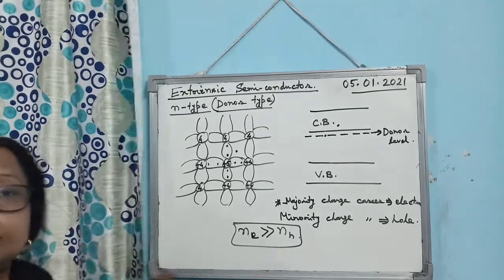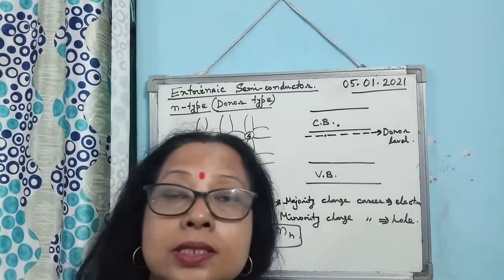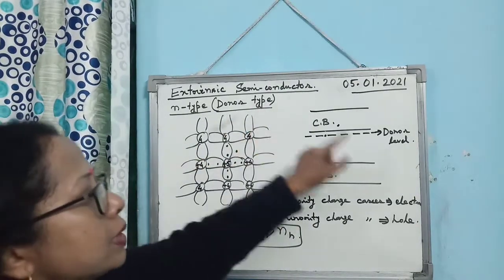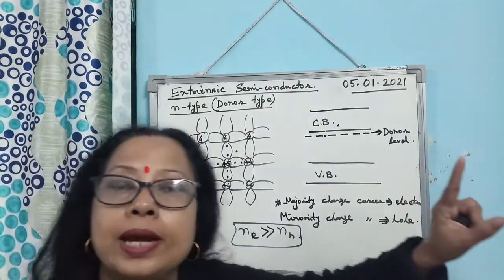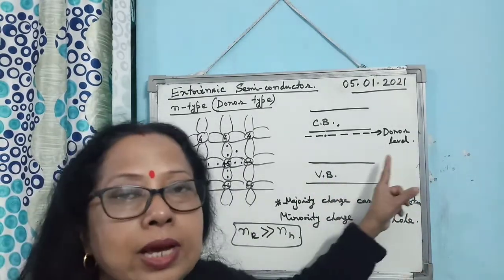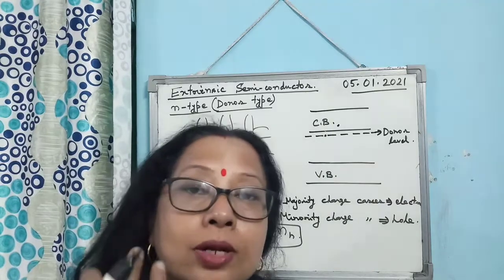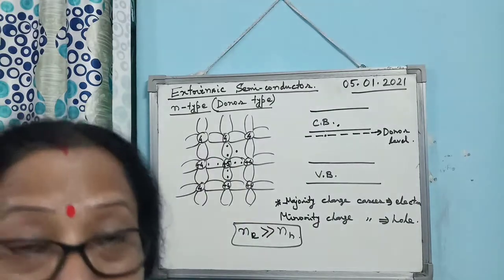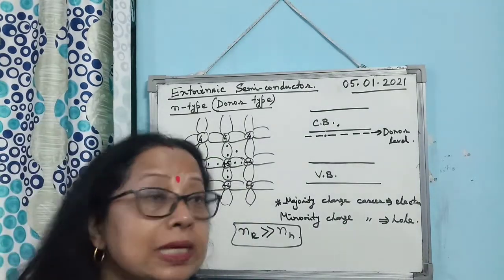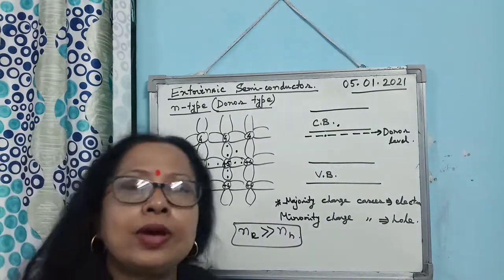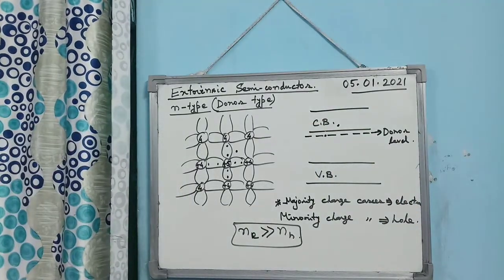This is the thing you have to remember, and that's why this is known as the N-type semiconductor. And why donor type? Once again I am repeating, because each doped atom will donate one free electron to the host atom. That's why it is known as donor type impurity. And where does the donor level lie? Donor level lies near the conduction band, so that the electron can become easily free by just absorbing a little bit of energy. Alright, so that's all about the N-type semiconductor.